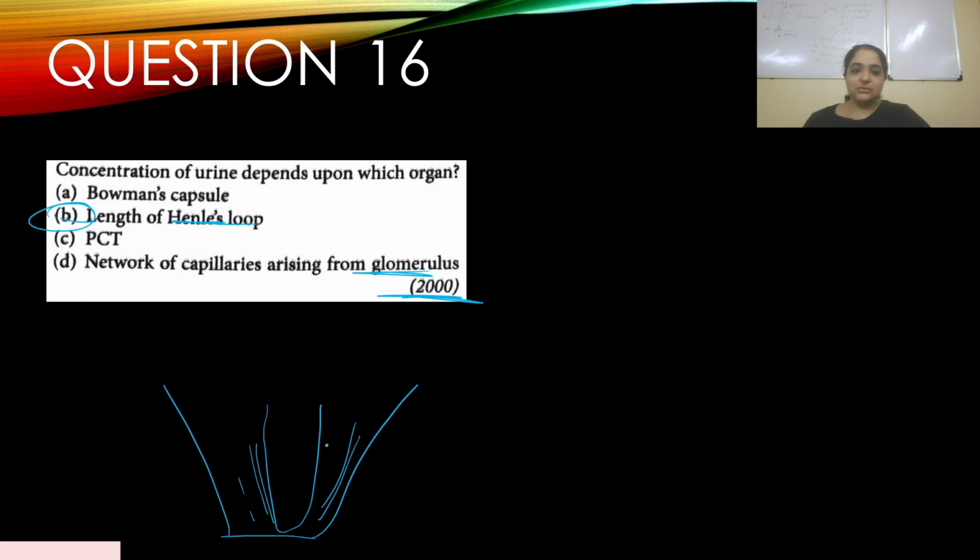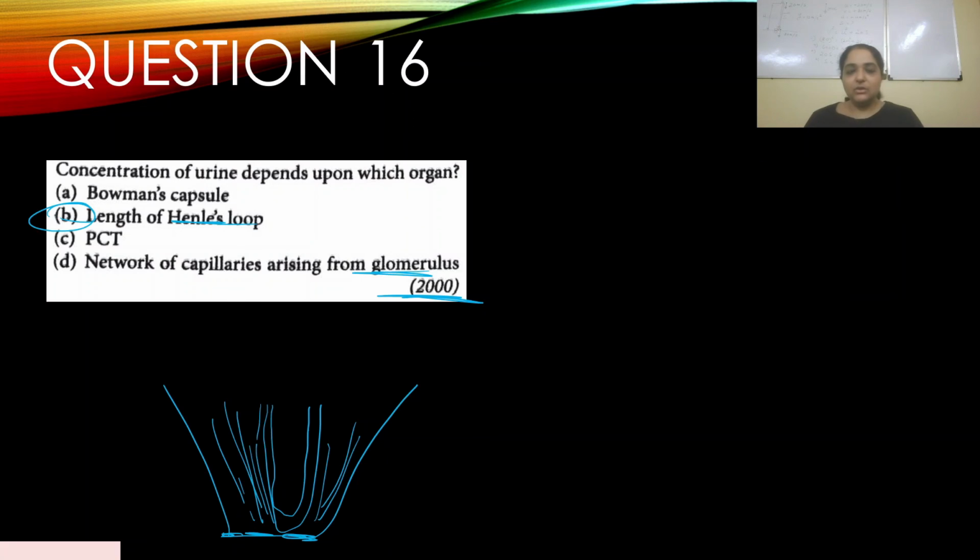So this was the loop of Henle. This is the papilla region over here, and then it goes to the calyx region. So this is where the loop of Henle will go. The longer the loop of Henle, the wider the surface area for concentrated urine to be formed. Obviously, this is logic.